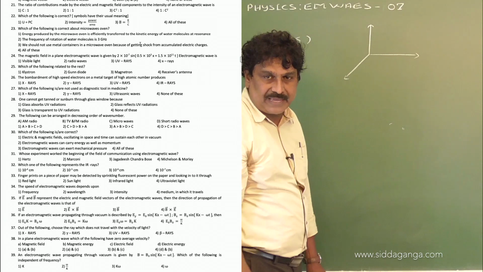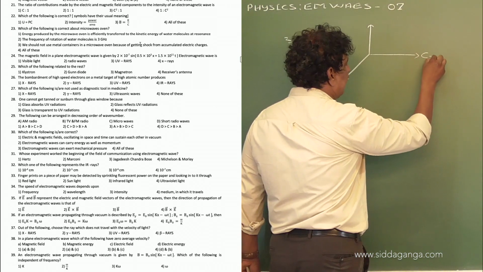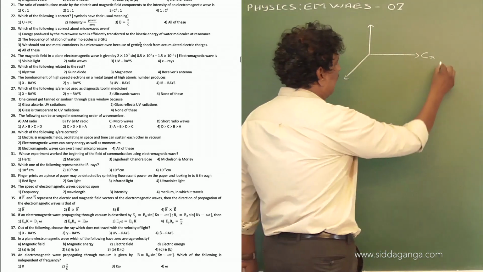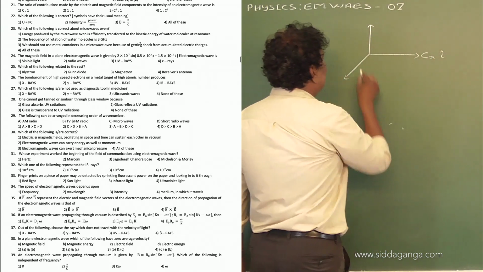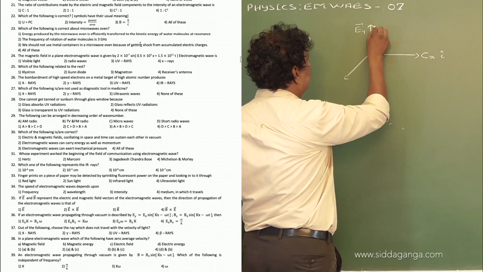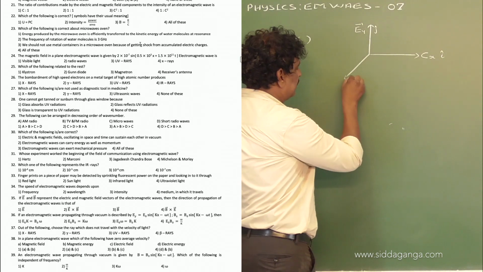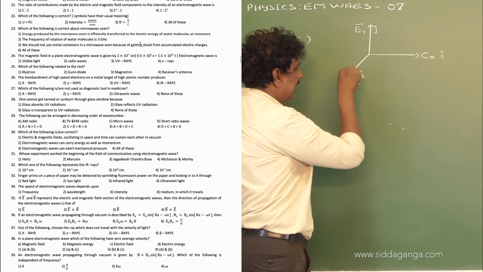Suppose it is propagating along the x-axis, that is along i cap, electric field is along the y direction, represented by j cap, and magnetic field is along the z-axis, represented by k cap.